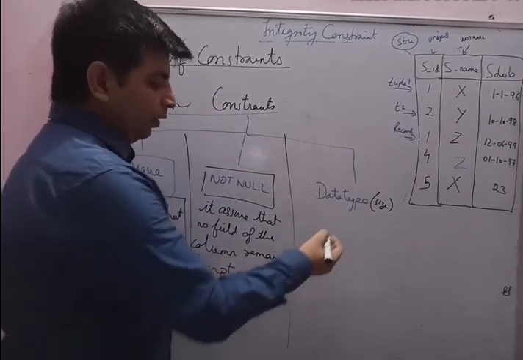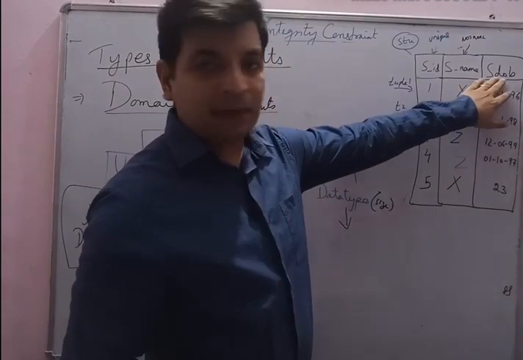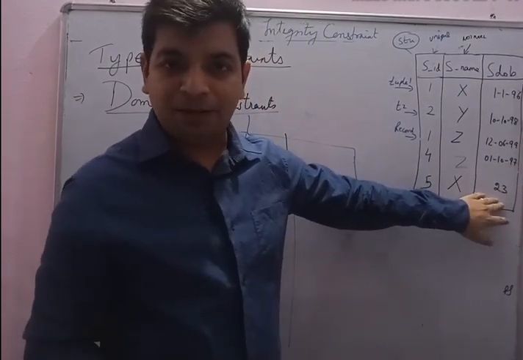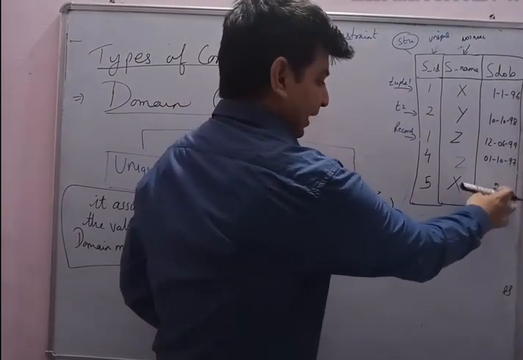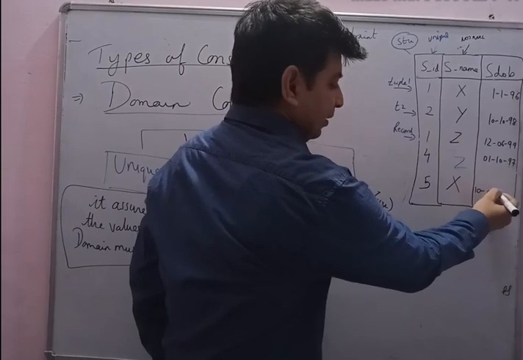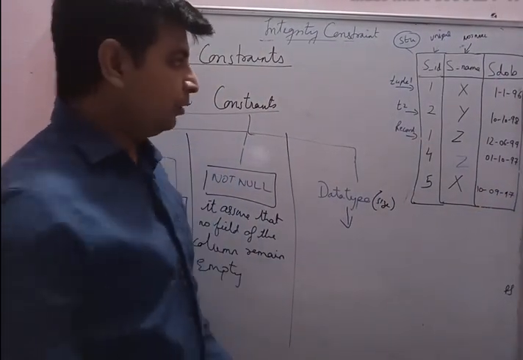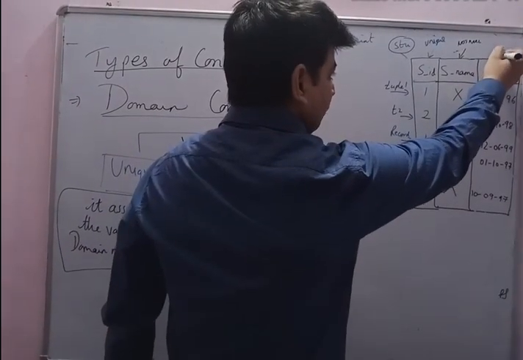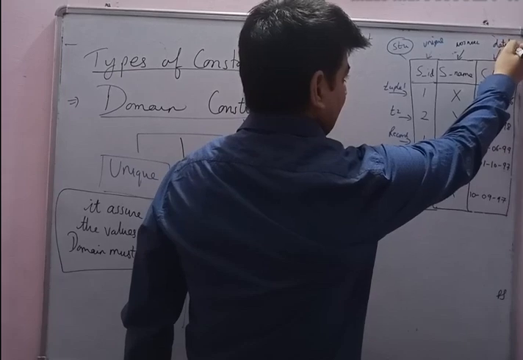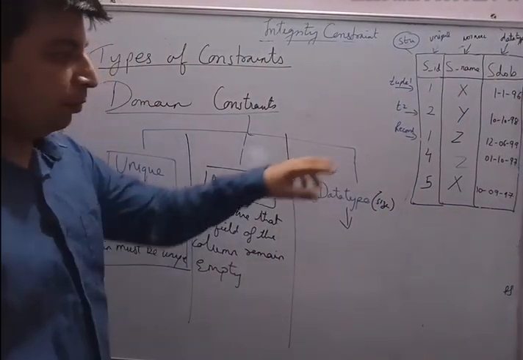Okay guys, so what data type ensures is that अगर मैं यहाँ पे डेट ऑफ बर्थ का डेटा टाइप डेट में डालता, तो डेफिनेटली इस वाले स्टूडेंट नंबर 5 को यहाँ पे डेट डालनी पड़ती. सो इंस्टेड ऑफ पुटिंग हिज एज और वॉट एवर नंबर 23 ही हैज़ पुट, he has written something like that 10/09/97. Okay, so what domain constraint I have to put over here guys, it should be data type. So with the help of data type constraints I won't be having this problem about the date.